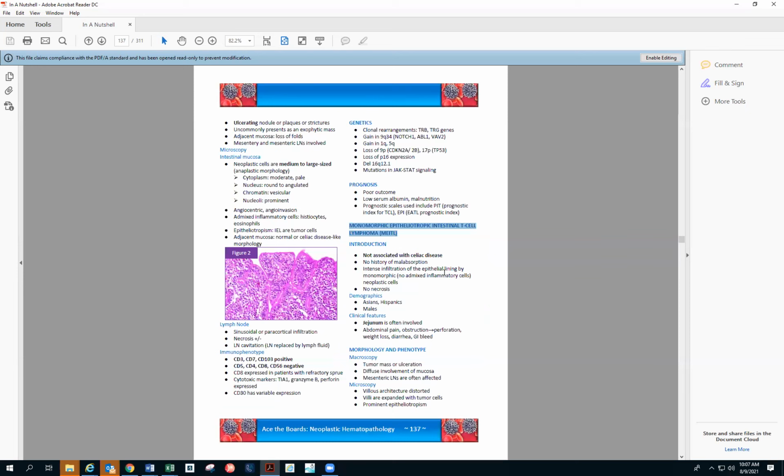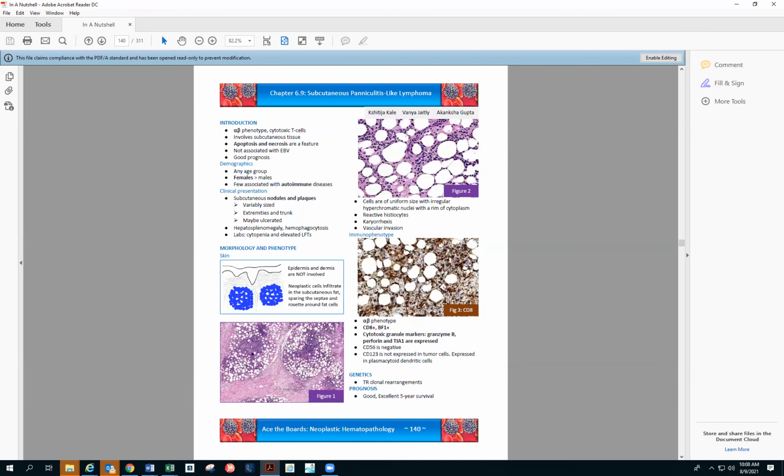ETL, ETL-V, I mean, the same thing, CD8, CD56 negative. There can be downregulation of CD5, and CD4 will also be negative. And then the T cell markers 3 and 7 will be there. CD3s, they are saying that it's positive. Cytotoxic markers, TIA, granzyme B, and perforin, all 3 are expressed. So that's that.